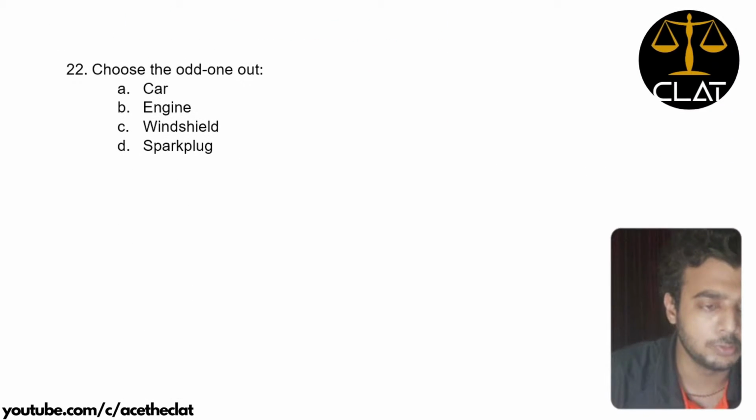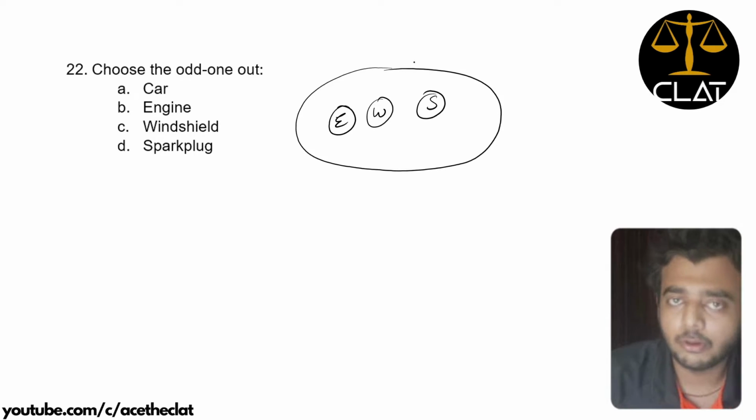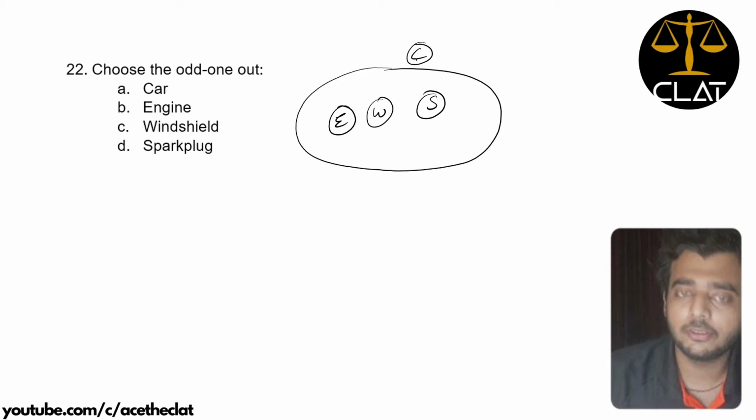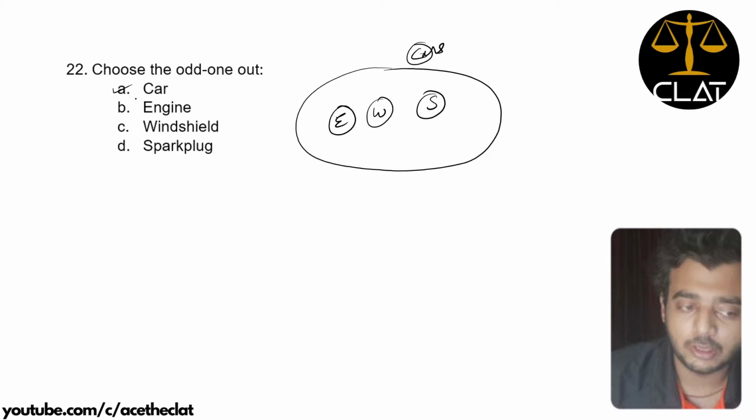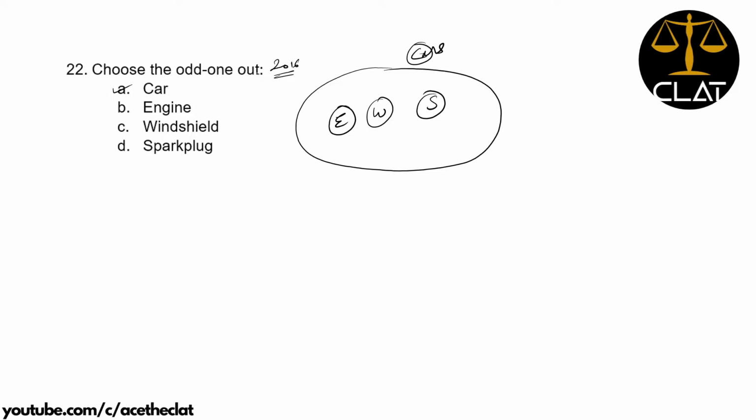Question number 22. Choose the odd one out. Well, this was a simple question to solve because the options given are car, engine, windshield and spark plug. So engine, windshield and spark plug are subsets which are all part of a larger set, that is cars. Okay, so that is why A is the odd one out, and this was also asked in the CLAT 2016 logical reasoning section.